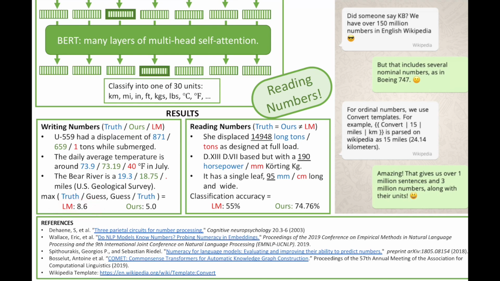Sometimes it isn't. With reading numbers, we see similar results, such that with this control experiment, where only the representation of numbers is changing, the classification accuracy jumps from 55% to 75%.